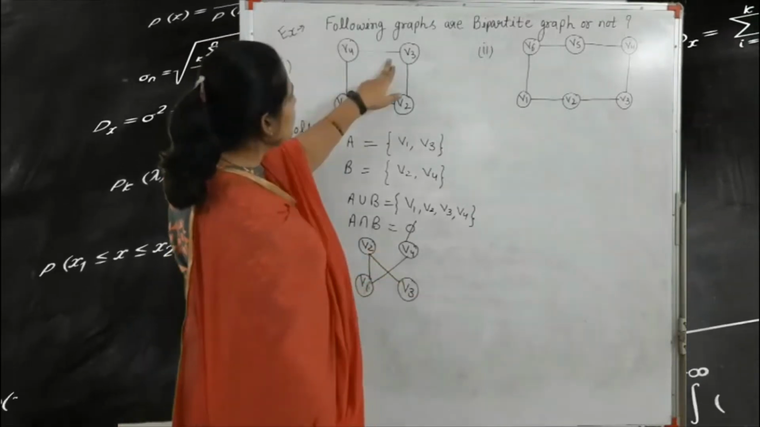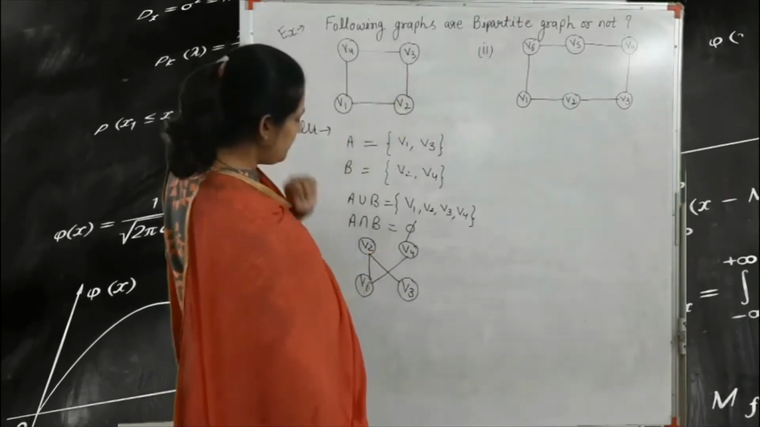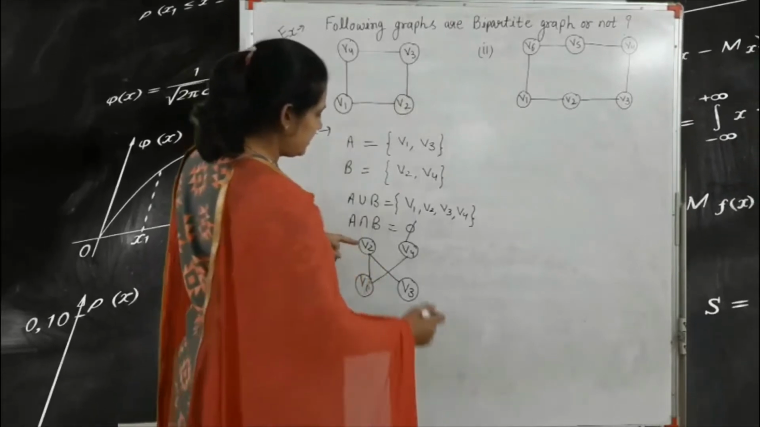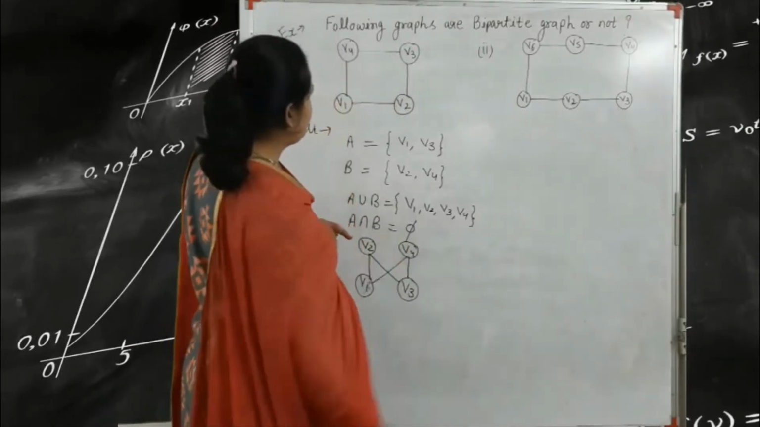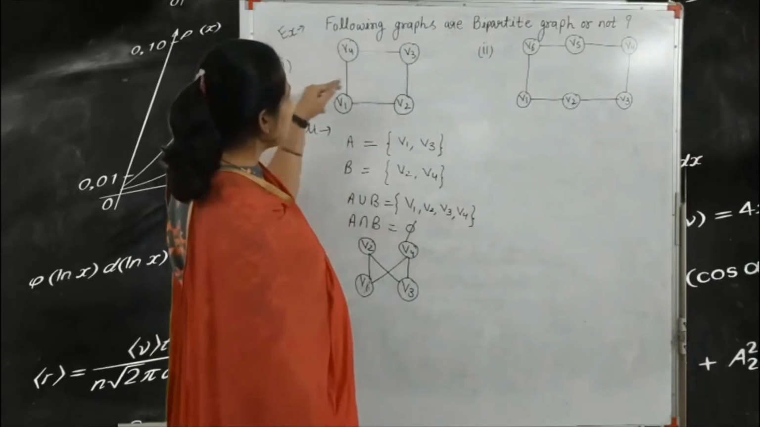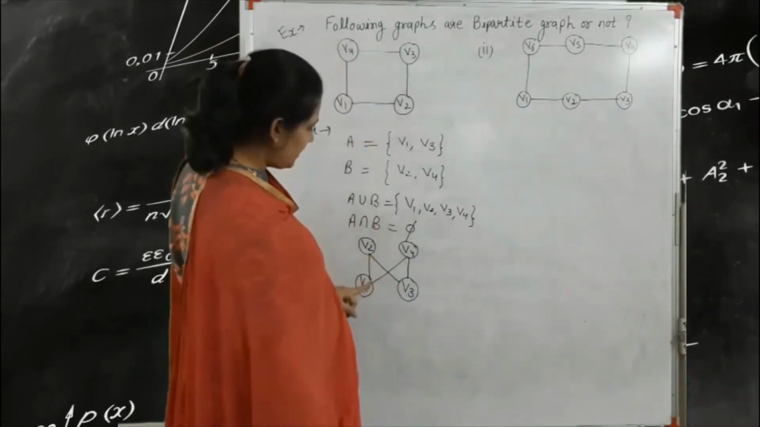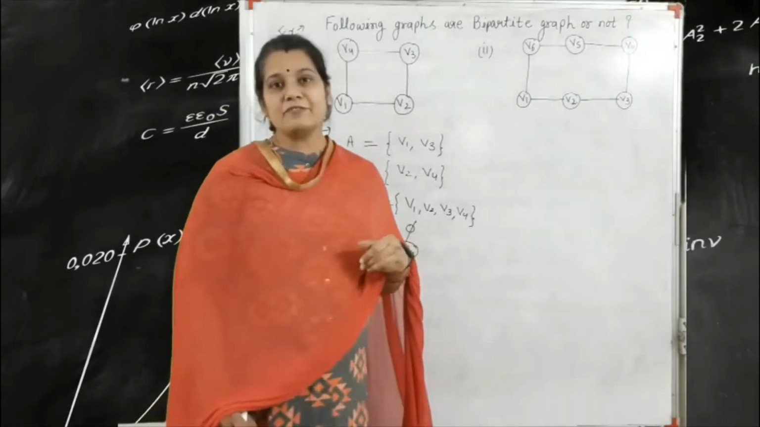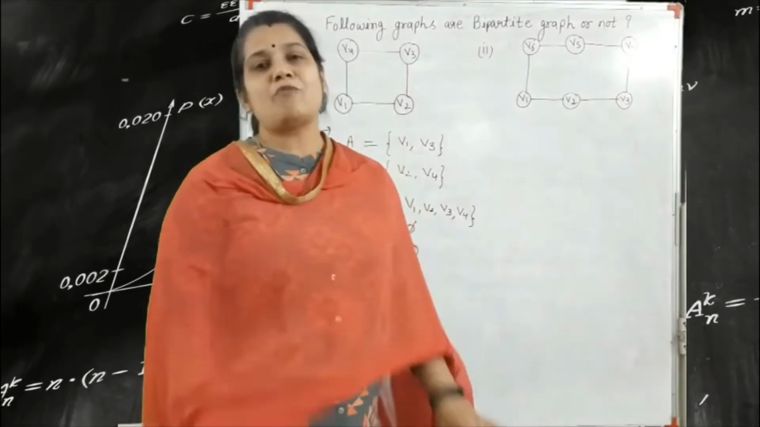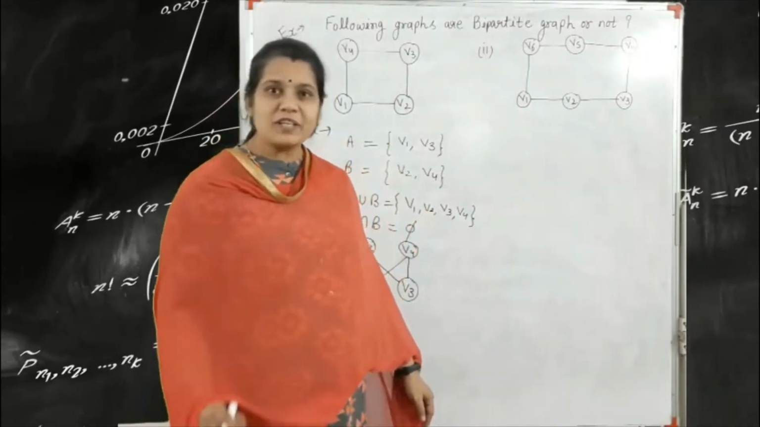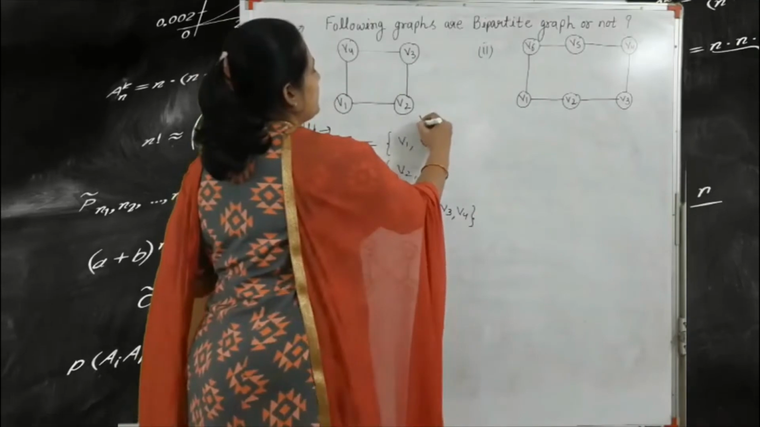V3 is connected to V2 and V4. V4 is connected to V1 and V3. So this is the type of the bipartite graph. That means this is the bipartite graph.